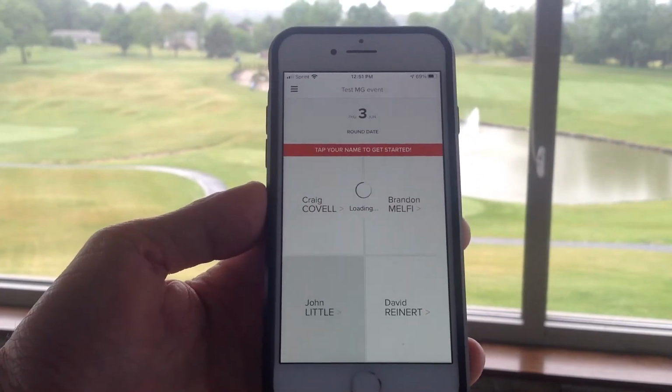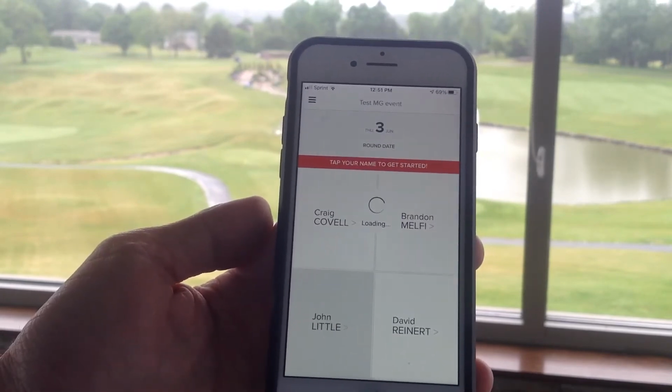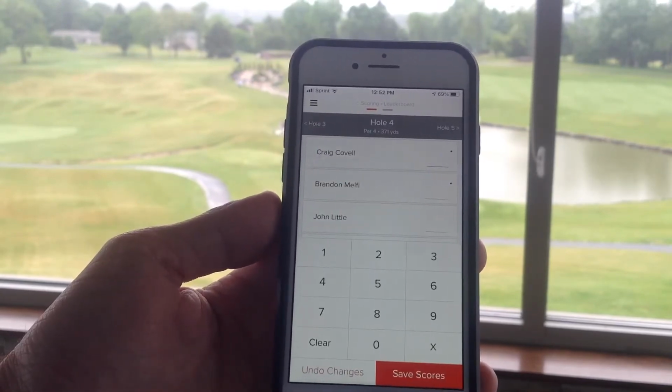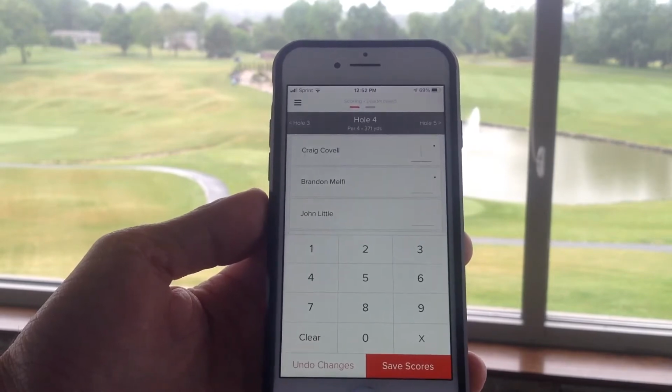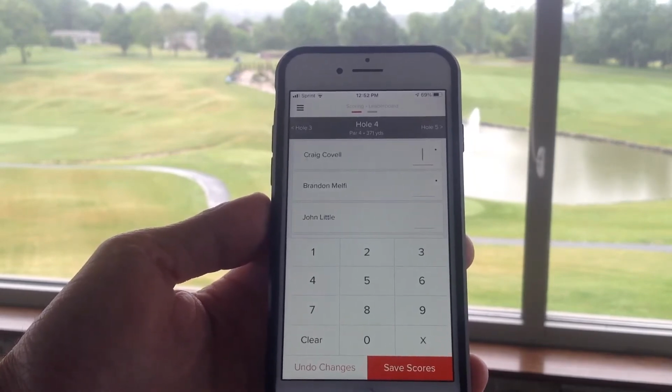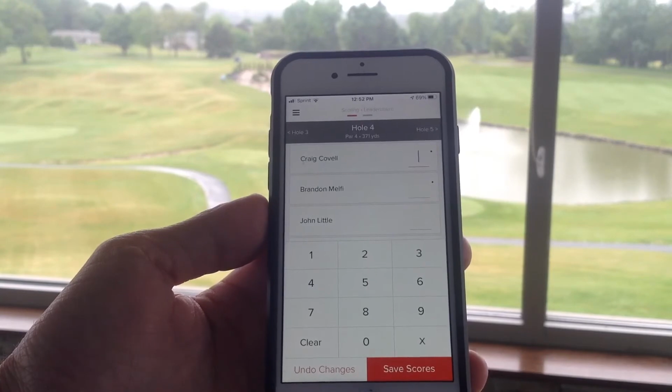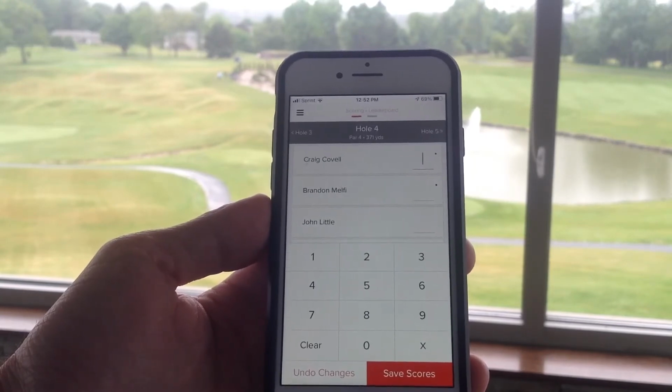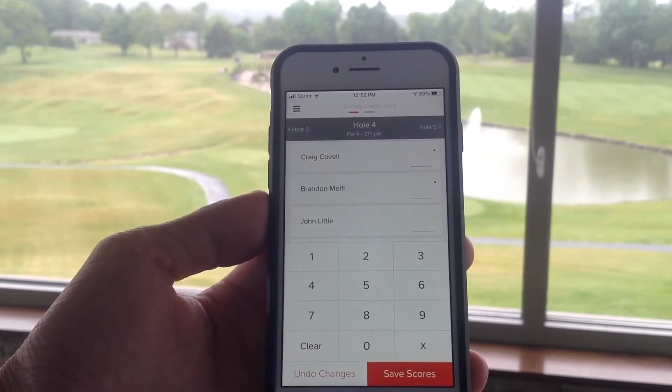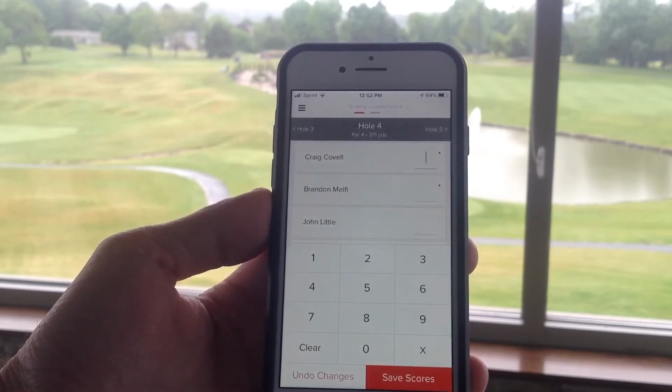And I'm going to, in this example, hit John Little. And just make sure after each hole, I do recommend you do, when you're walking off the green, ask each other what they had to make sure you're putting the correct score in there. So make sure you verify with your playing opponents. It only takes a second to do that, but it saves a lot of time later on to make sure that the scores are correct.